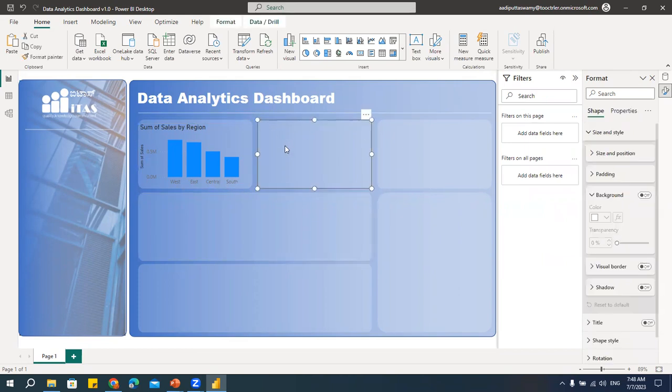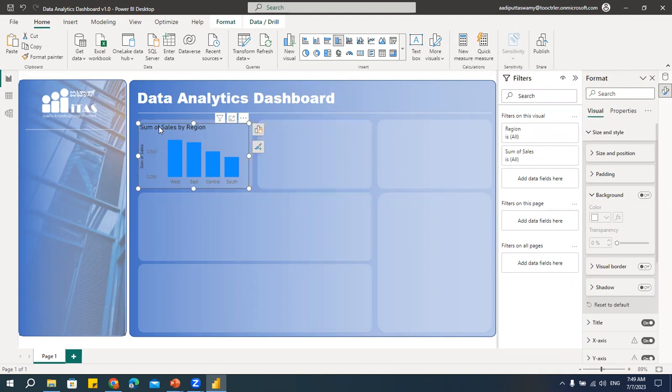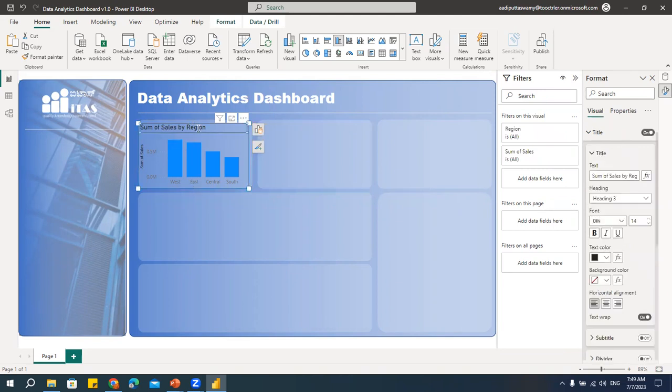What we have is the design here, the shape, the rectangle. So that feels like it's a border, or say the inner part of your chart. Let me select each and every object here. I'll select this. This is the title actually. Now we'll try to align this to center. And usually what I do is I'll take Arial, okay, that is the common font. And let's make it 12. Let me make it bold. Okay. And I'll change the text color to white.